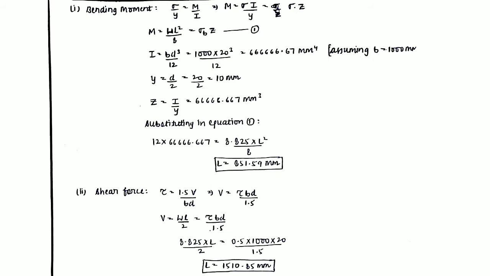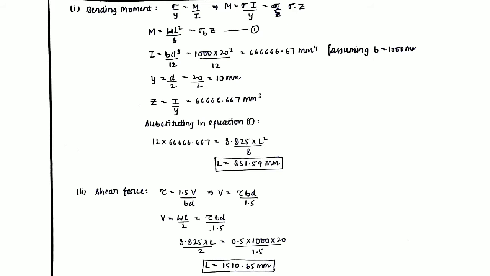If this span exceeds 851, suppose we place the joist at a spacing of 900 millimeter, then our sheathing material will fail in the bending moment criteria. It will fail because of larger bending moment than the allowable one.